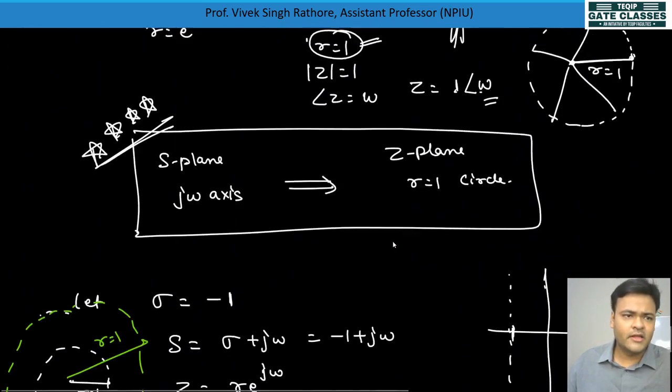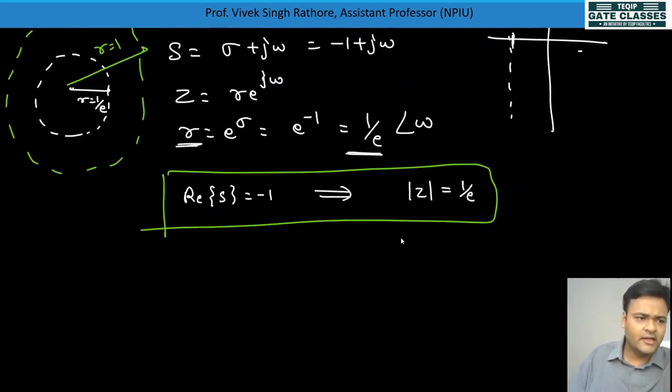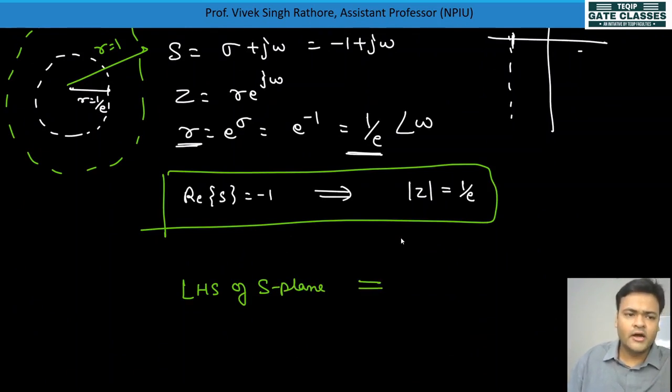Innermost I say, the left hand side of the s plane is equivalent to the inner circle, inner circle of radius r less than 1 in the z plane.